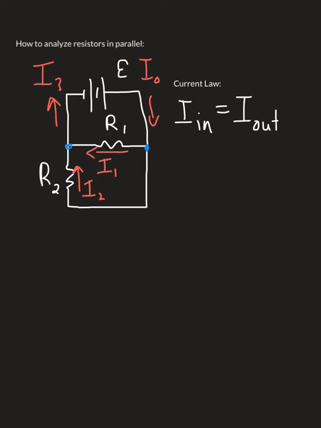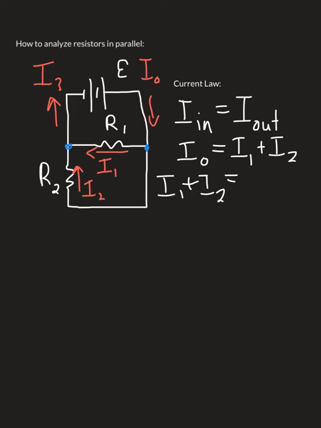To apply the current law equation, I'm first going to think about that junction on the right side, where the current in is equal to I0 and the current out of that junction is equal to the sum of I1 and I2. Looking at the junction on the left side of the circuit, the currents flowing into that junction are I1 and I2, so I'm going to add those together.